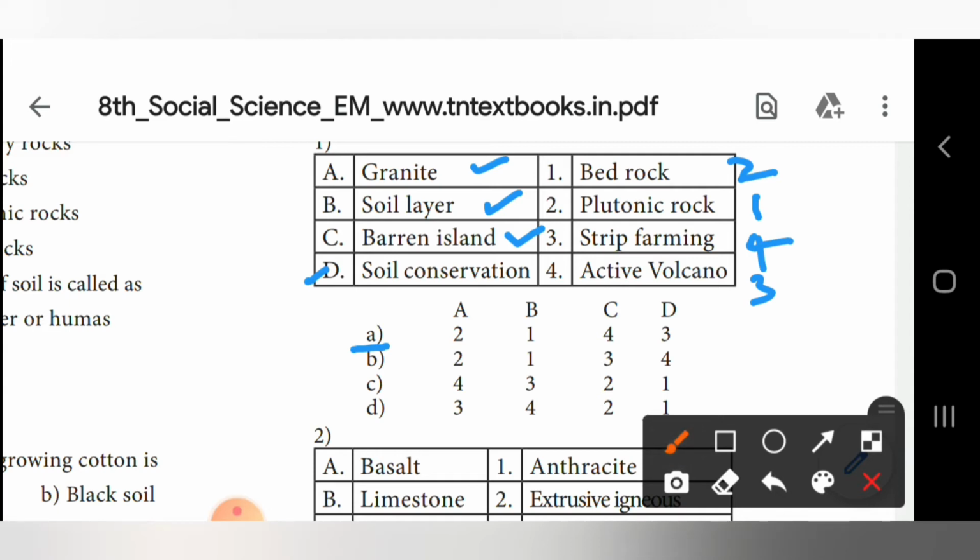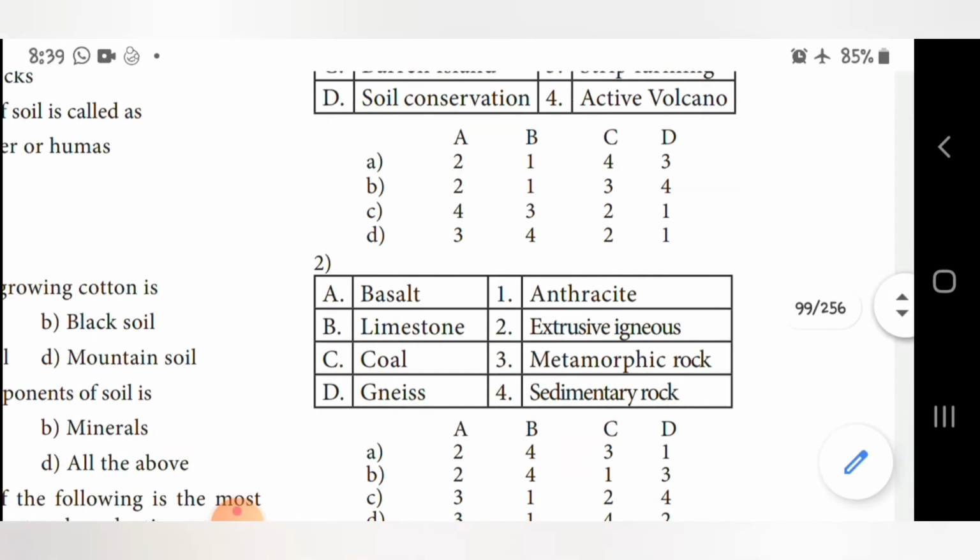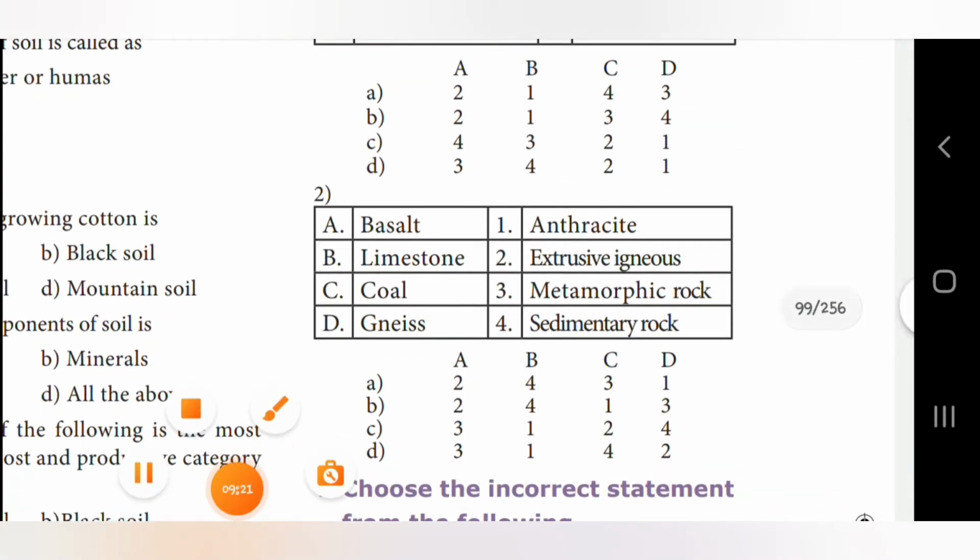What is the answer for granite? Yes, number 1, plutonic rock. Next one is soil layer. Soil layer's answer is bedrock. Third one, barren island. Answer is active volcano. Fourth one, soil conservation. Answer is strip farming.